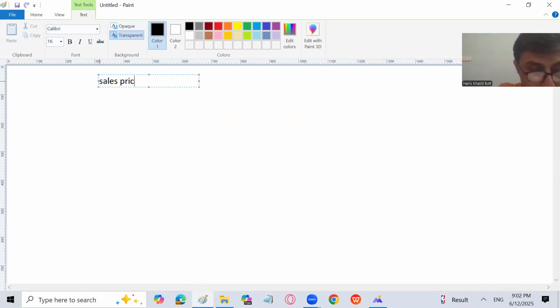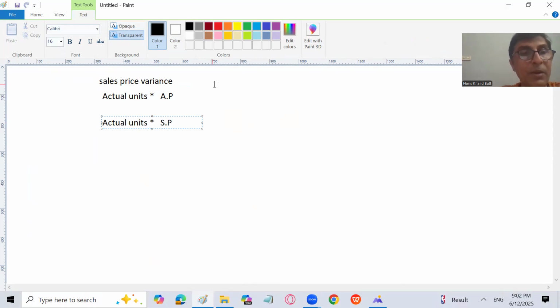We will start from sales price variance, which is going to be the actual units sold into actual price and actual units sold into standard price. You can use the other formula also if you want to. That's not a big deal.